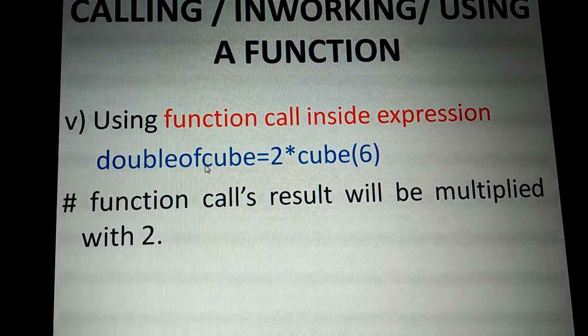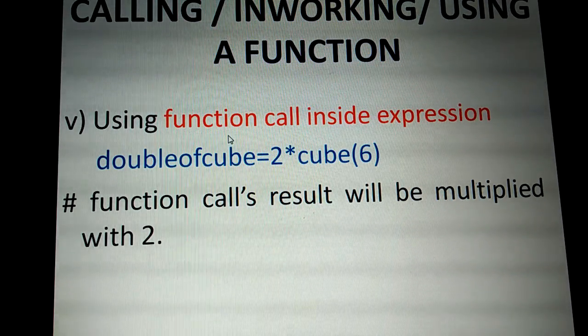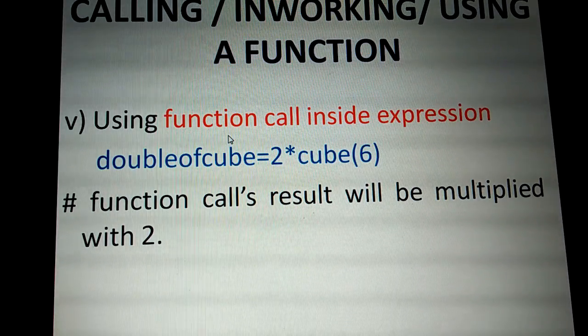the double of cube. So with this we will end today's class. In the next class we will see some types of functions also.